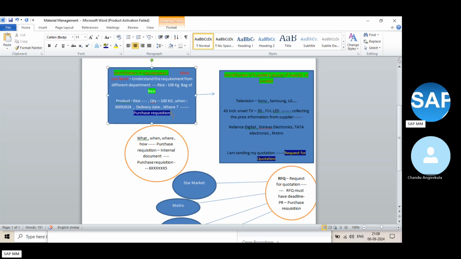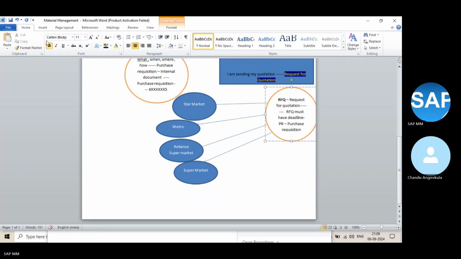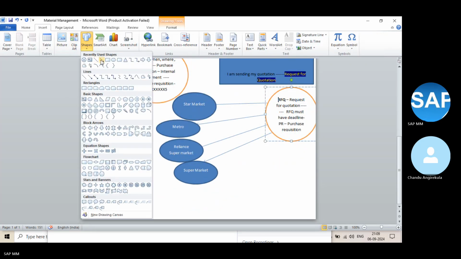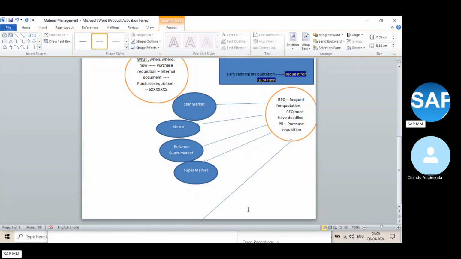We just discuss internally with all the departments what is required, how many people require how much. Then in the RFQ, we send this information to multiple vendors because we have finalized the requirement. Then we raise the RFQ to the multiple vendors, asking them to provide the best price. Clear? Is it clear? Yes, sir. Okay, next what will happen?